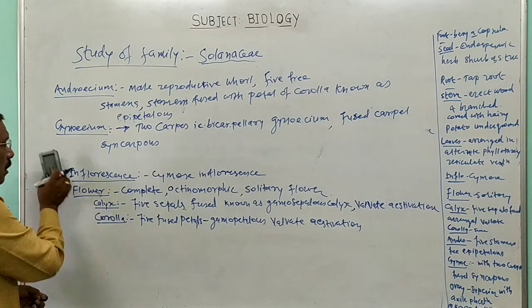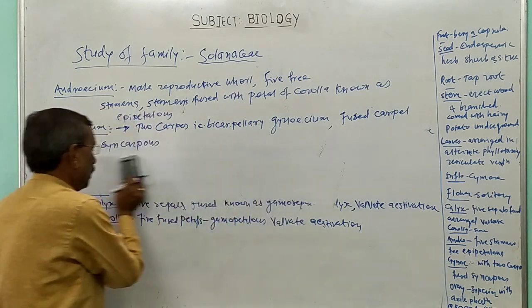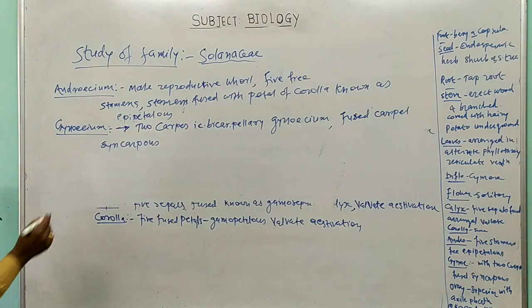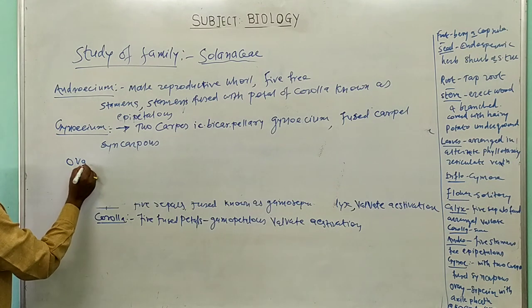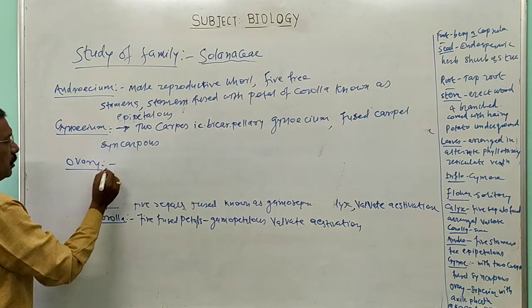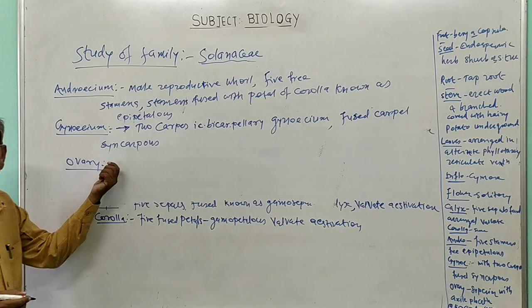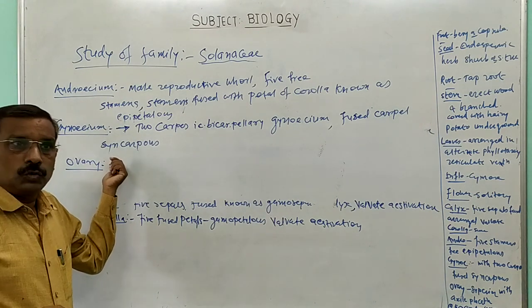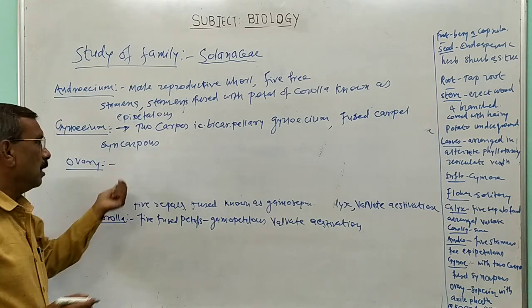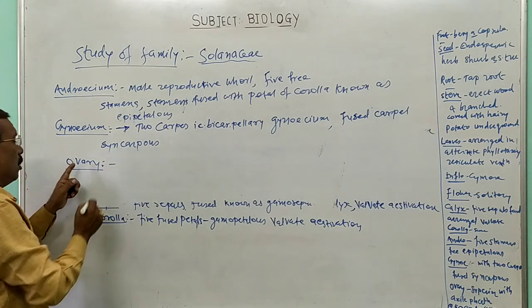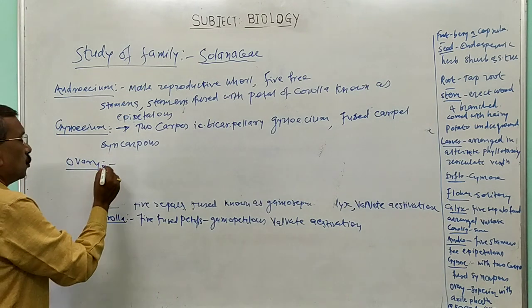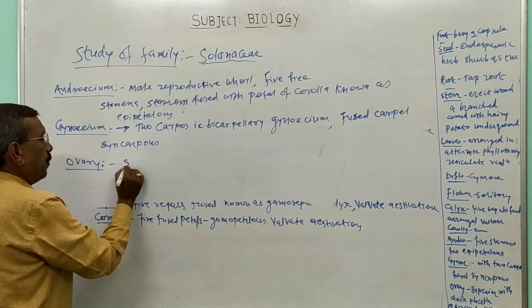Then next one is the ovary of the gynoecium. Now, ovary is the fertile basal swollen part of the carpel. The ovary of members of the family Solanaceae is superior.